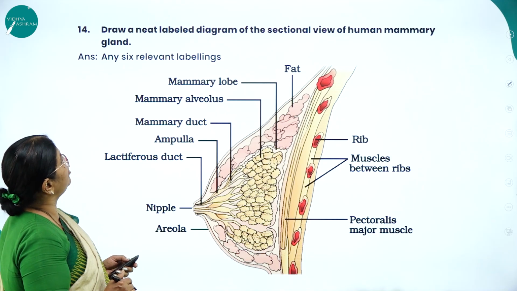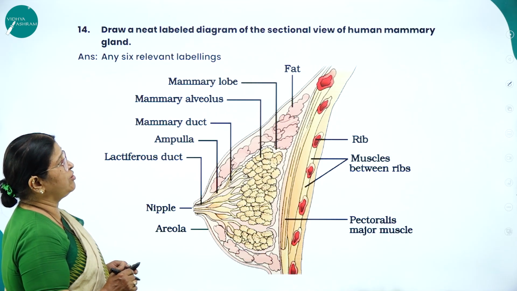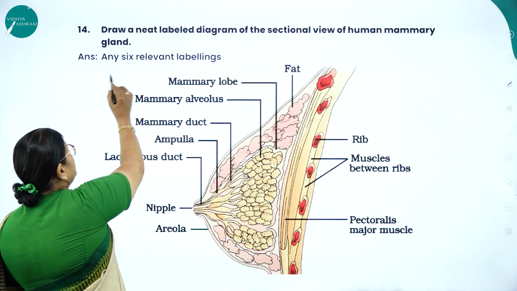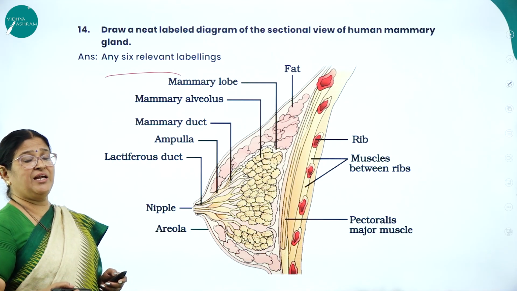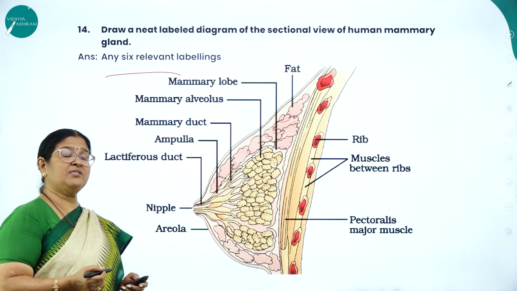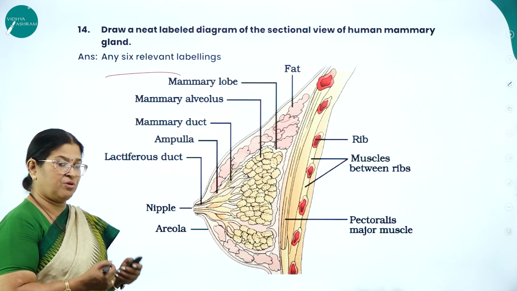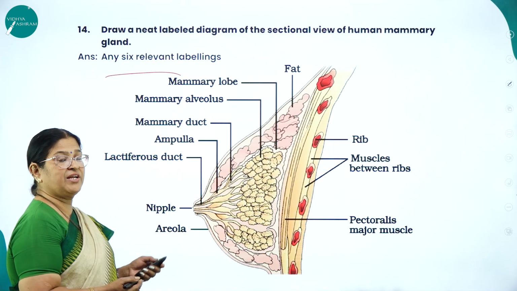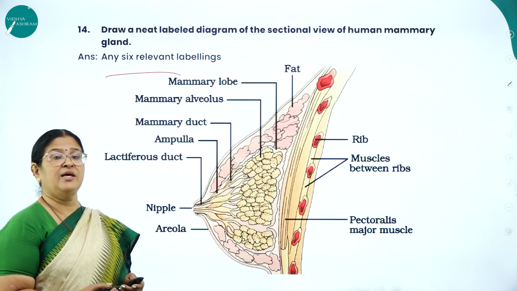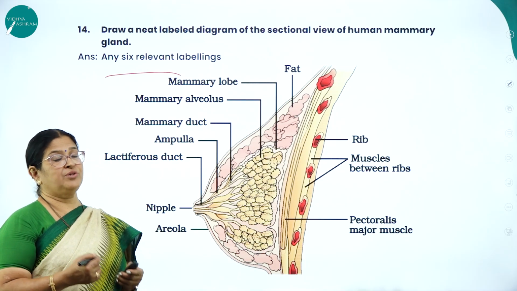Draw a labelled diagram of the sectional view of the human mammary gland. So any 6 relevant labelings. As I said, female human being is characterized by a pair of mammary glands, which is also called breast. And it is a very, very important organ as it produces milk to nourish.